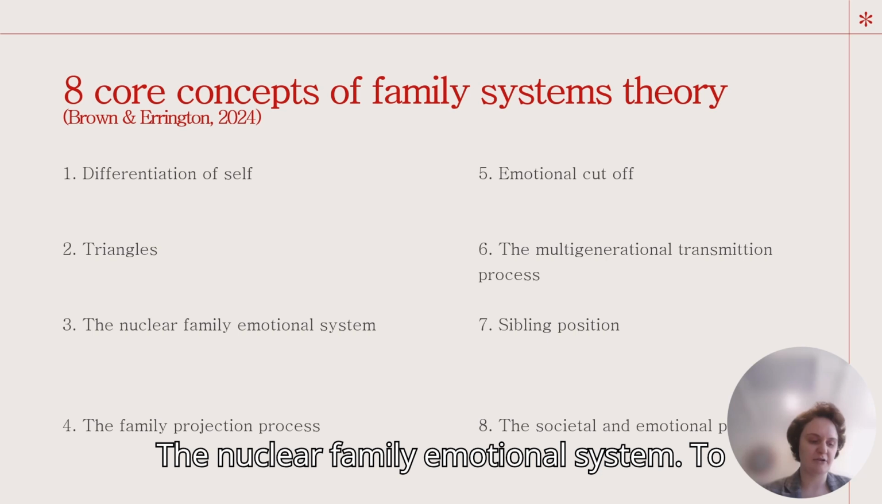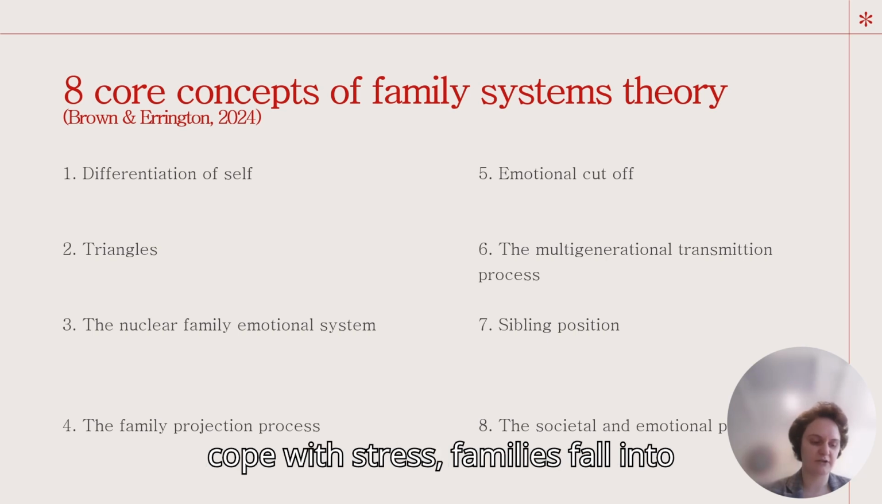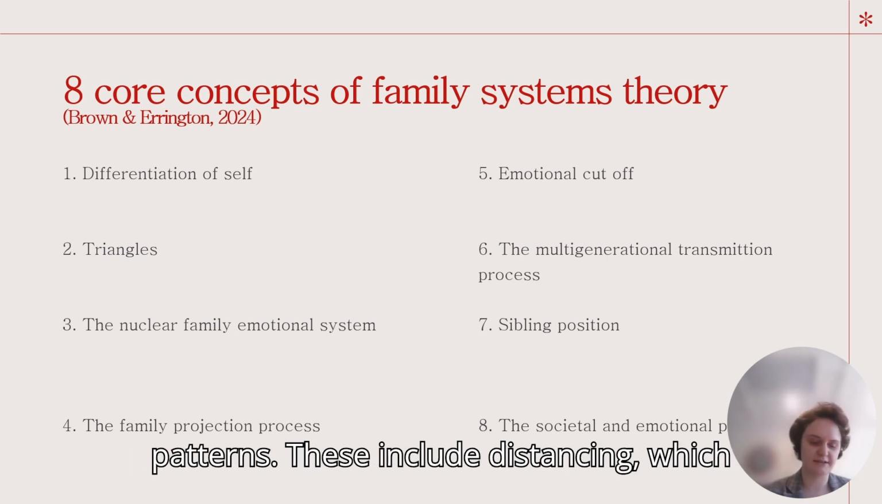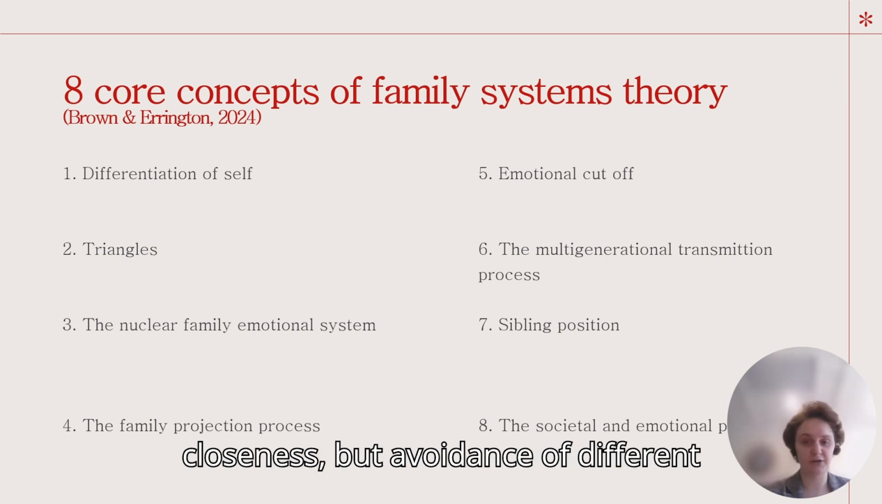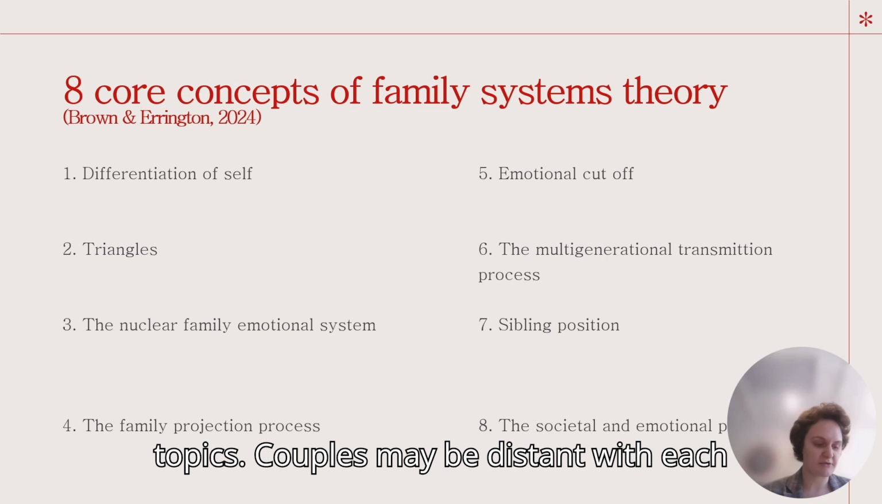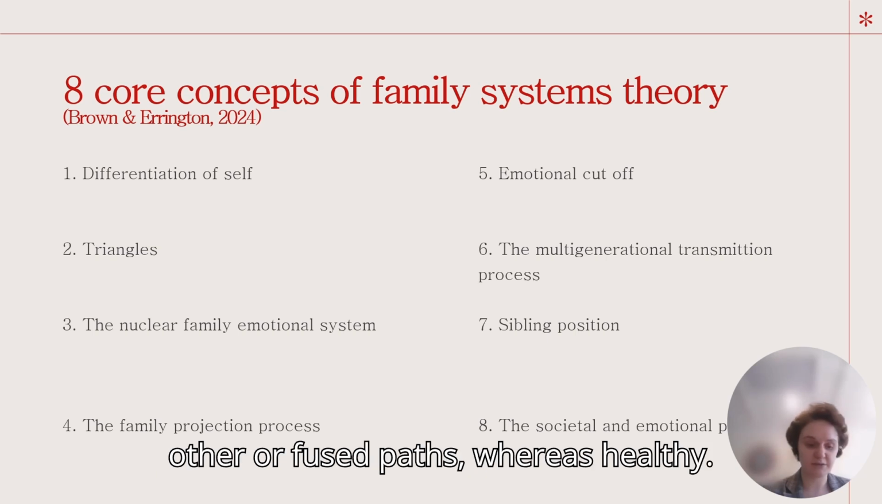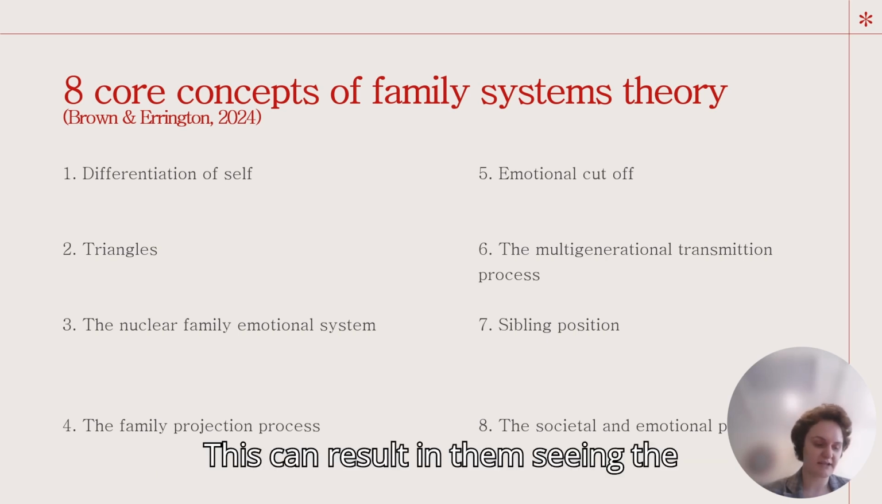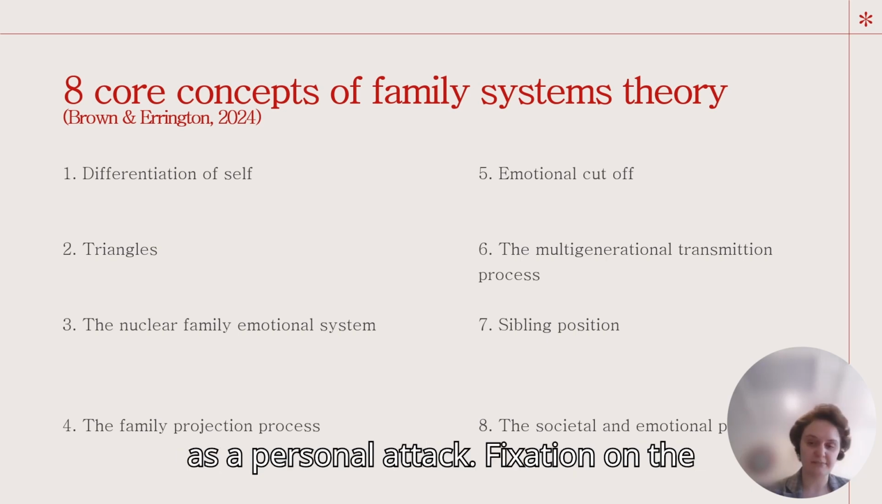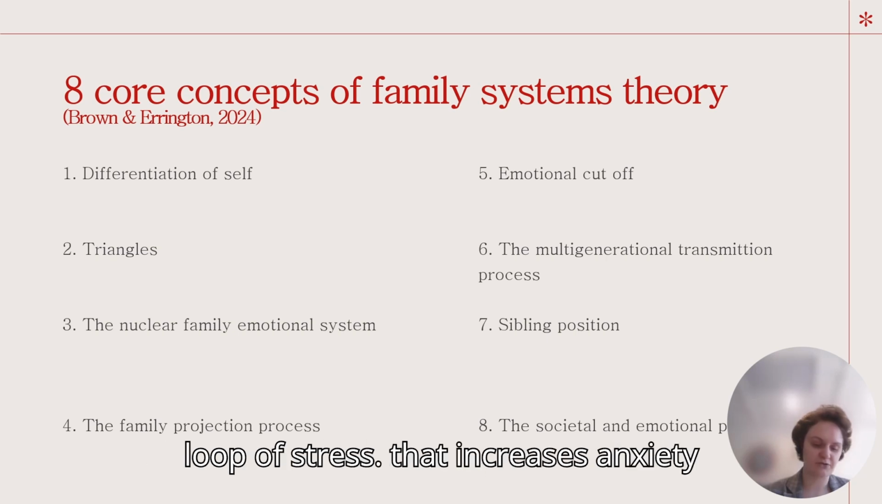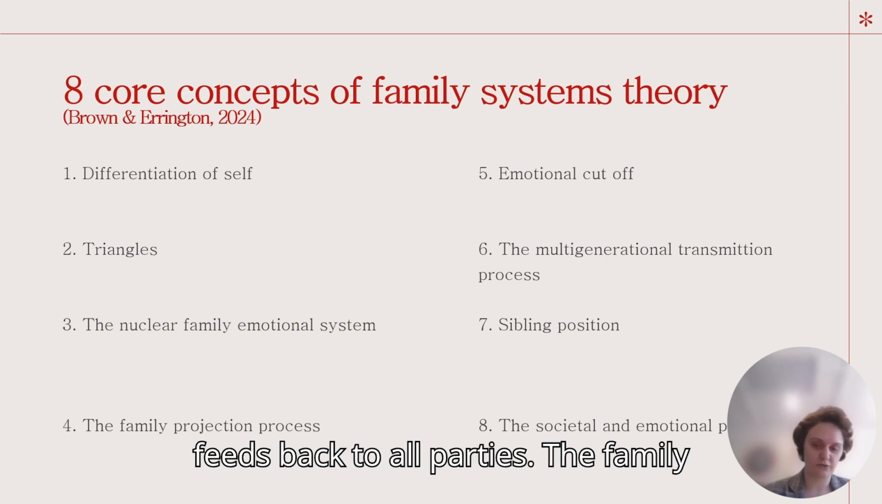The nuclear family emotional system. To cope with stress, families fall into predictable methods based on generational patterns. These include distancing, which may be complete avoidance or physical closeness but avoidance of difficult topics. Couples may be distant with each other or fused past what is healthy. This can result in them seeing the other's emotional state as their own responsibility, or seeing conflict as a personal attack. Fixation on the disabled individual may create a feedback loop of stress that increases anxiety felt by the disabled person and thus feeds back to all parties.